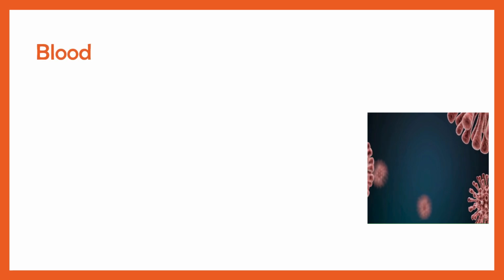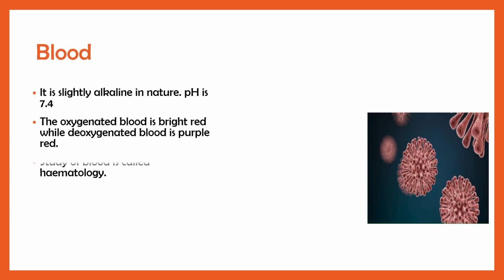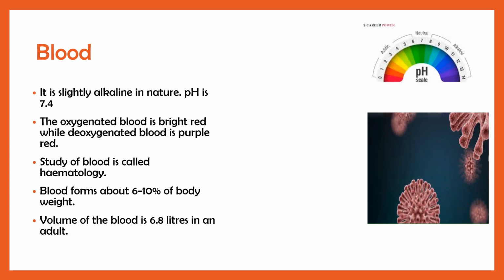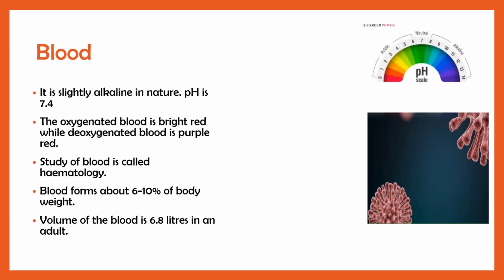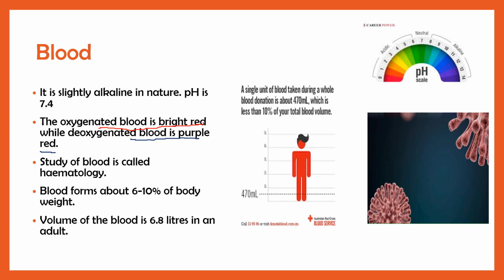If we talk about more characteristics of blood, it is slightly alkaline in nature because of its pH. Its pH is around 7.4. Oxygenated blood, which carries oxygen from the lungs to various parts of the body, is bright red in color. Deoxygenated blood, which carries carbon dioxide, is purple red in color. The study of blood is called hematology, and blood forms around 6 to 10% of the body weight. The volume of blood is 6.8 liters in a human adult.